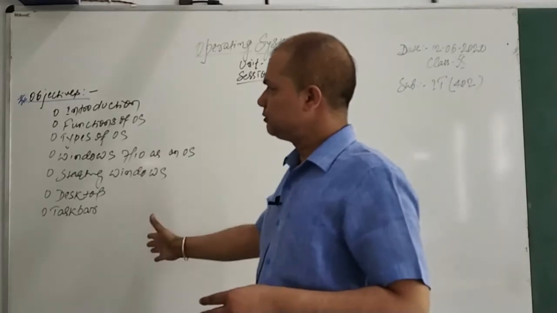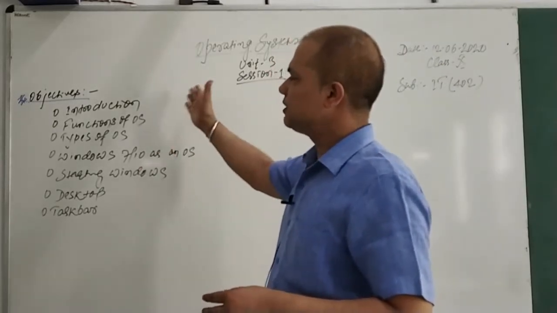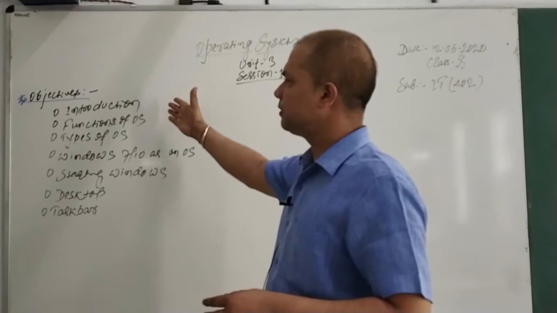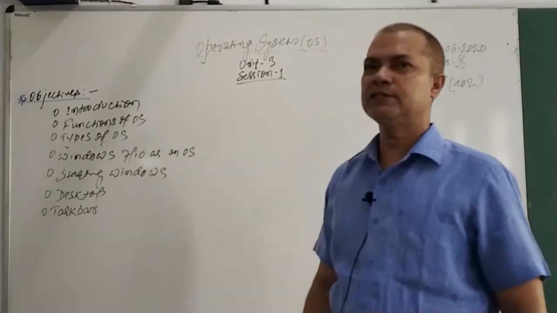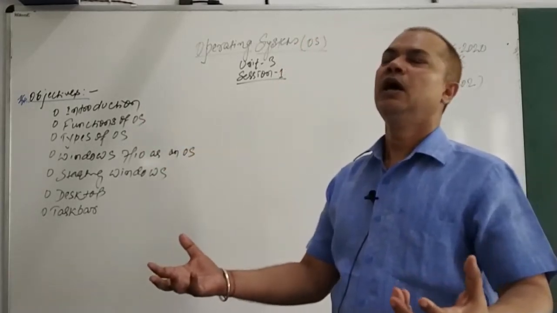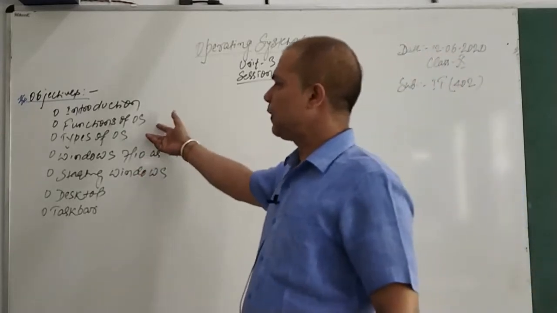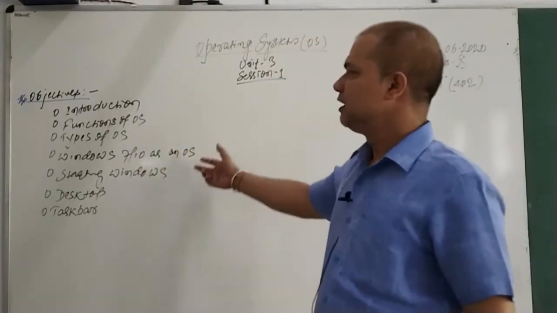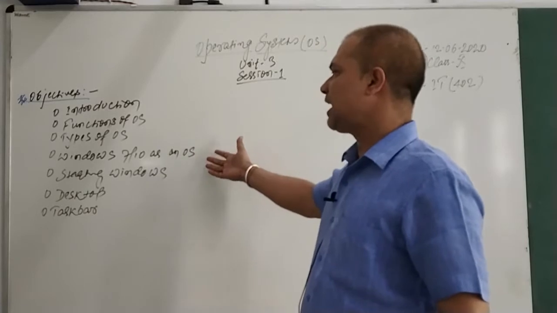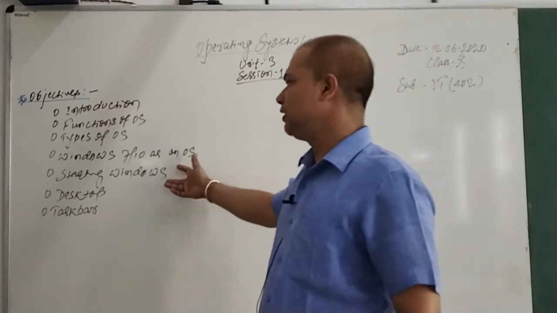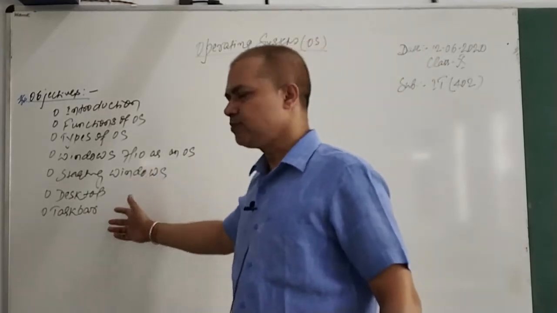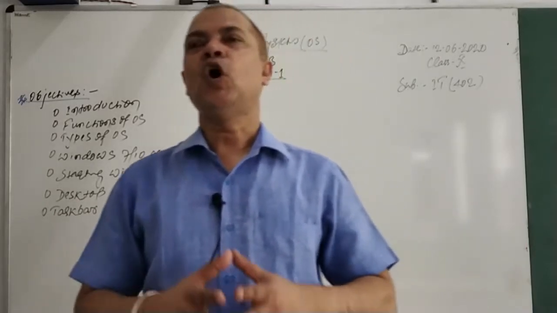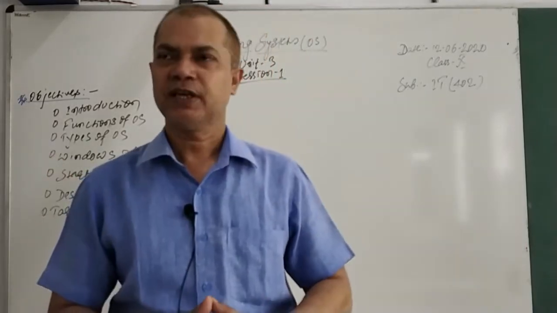Objectives that I have jotted down already. We'll see what OS is, that is the introduction part of it. The function of OS. We'll see what the roles of OS are, and the different types of OS that we'll discuss. Windows 7/10 as an OS, and then starting Windows, desktop and taskbar. These are the objectives for today.